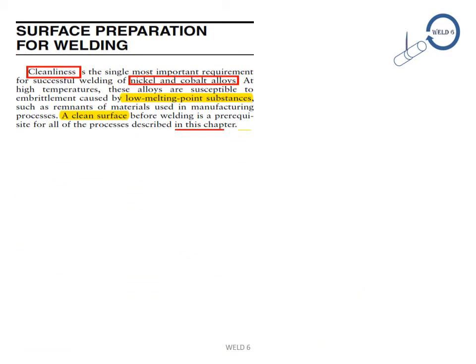Surface preparation for welding. Cleanliness is the single most important requirement for successful welding of nickel and cobalt alloys. At high temperatures, these alloys are susceptible to embrittlement caused by low melting point substances such as remnants of materials used in manufacturing processes. A clean surface before welding is a prerequisite for all the processes described in this chapter. So the major key point to be remembered is cleanliness.